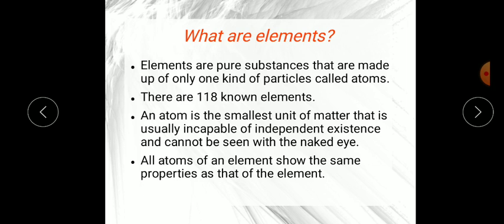According to Democritus, as I explained in chapter number 1, everything is made up of small, tiny particles which we cannot see with our naked eye, and these are called atoms. Now there are 118 elements discovered so far.